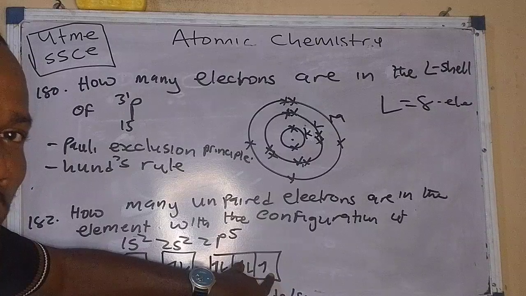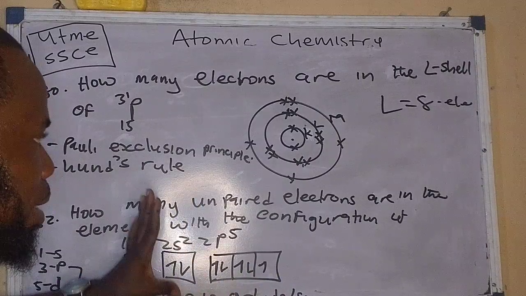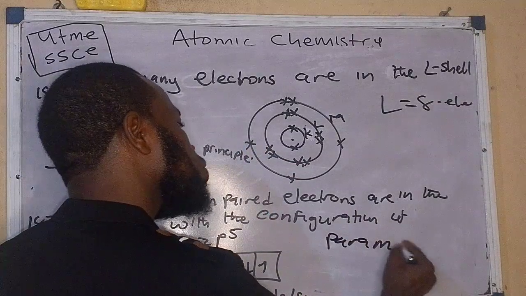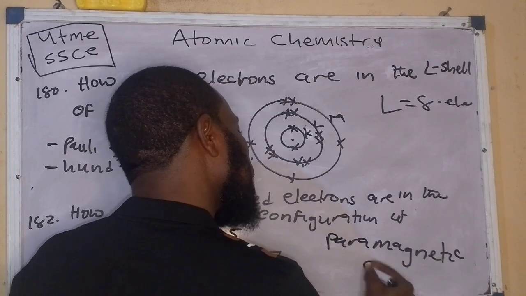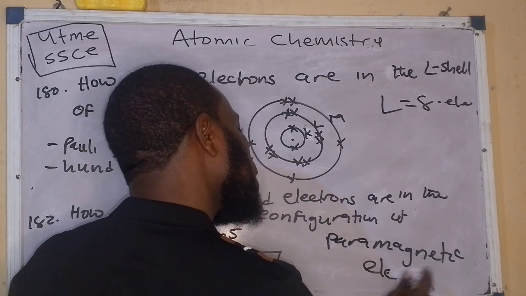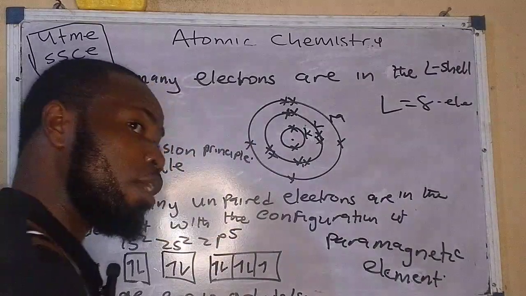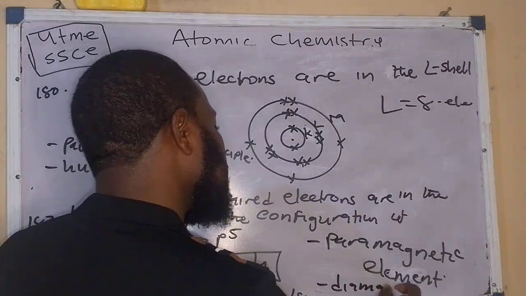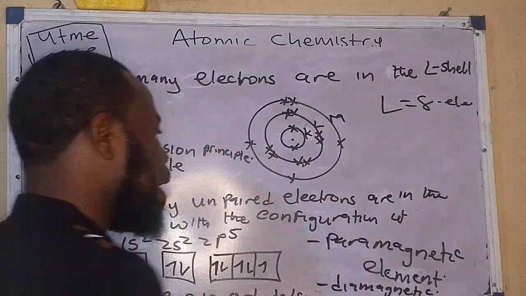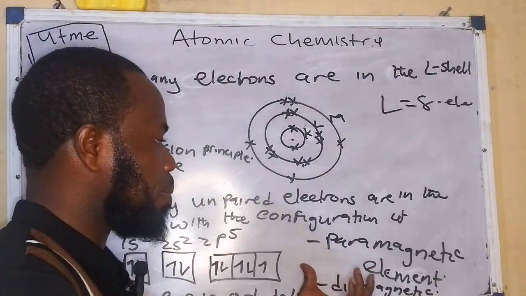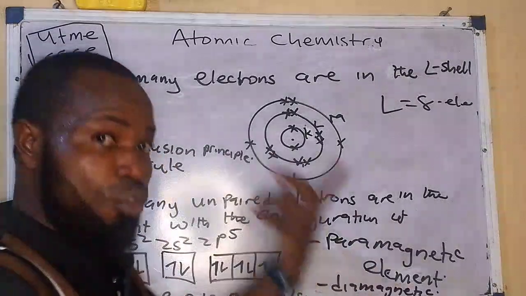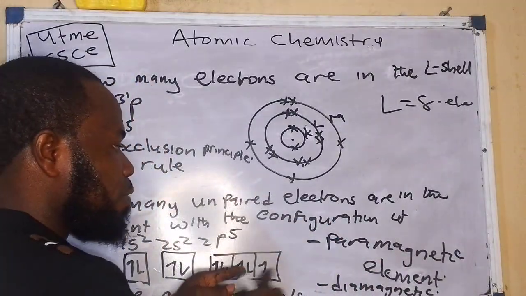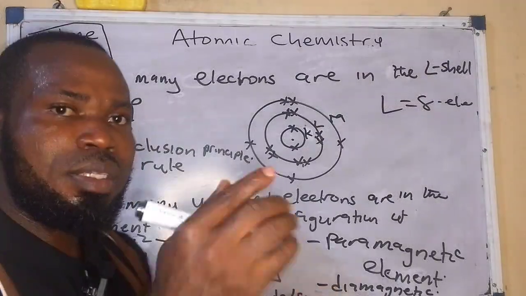Now, because it's having 1 unpaired electron, any element at all, when you do like this and you can see that it has 1 or more unpaired electrons, those elements are said to be paramagnetic elements. But if you decide to do the configuration and you do not come across any unpaired electron, just know that that element is said to be diamagnetic element. So we have paramagnetic, and we have diamagnetic element. If it doesn't have unpaired, it's diamagnetic. But if you do have unpaired, that means it's para. Like this one is para. But if it doesn't have, that means it's diamagnetic. So these are questions I'll be revealing.